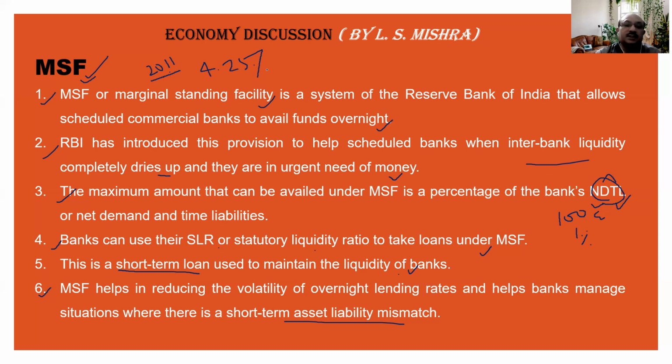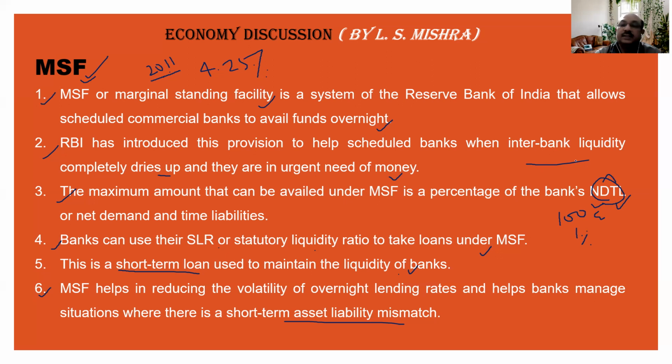In such a condition, that bank can avail the MSF facility, but the rate of interest would be more than the repo rate, that is 4.25% as of now. Another thing is that it is also a short-term mechanism. Remember, both reverse repo and MSF are short-term mechanisms.